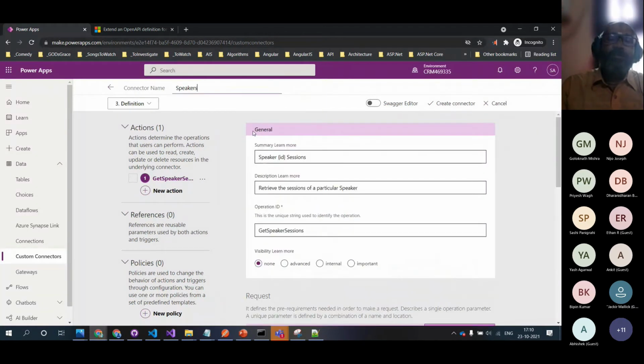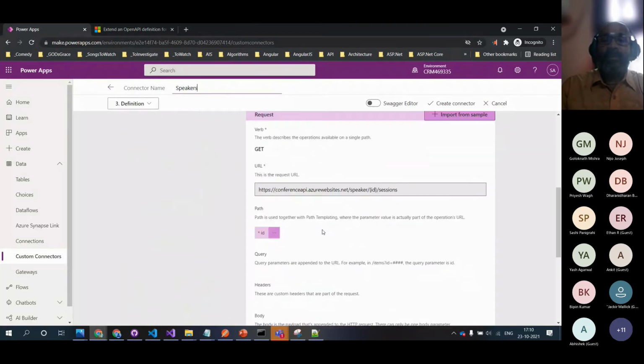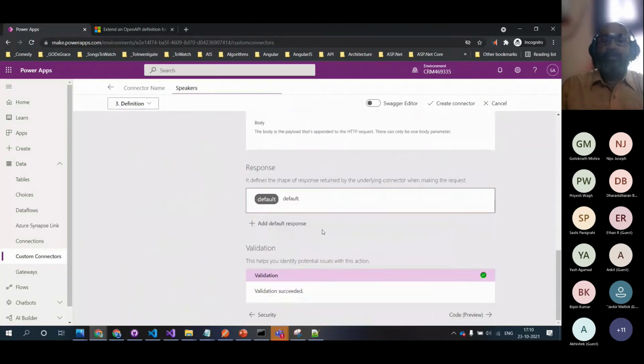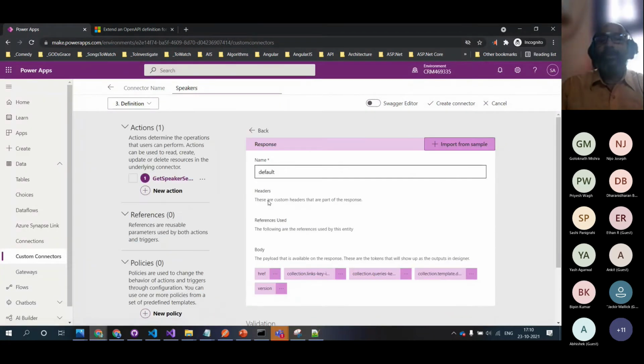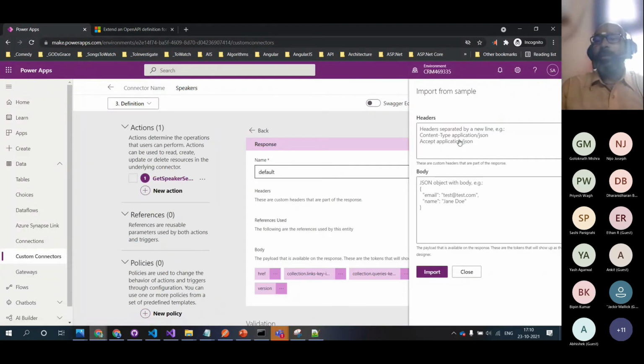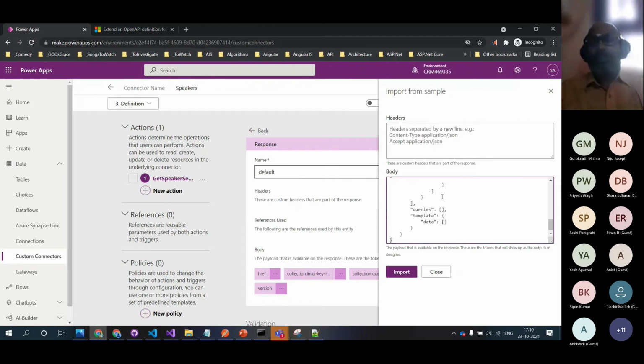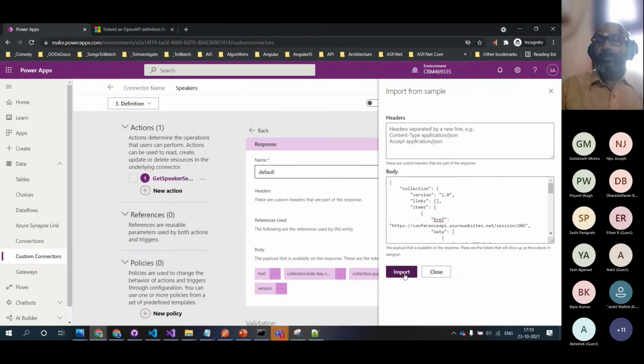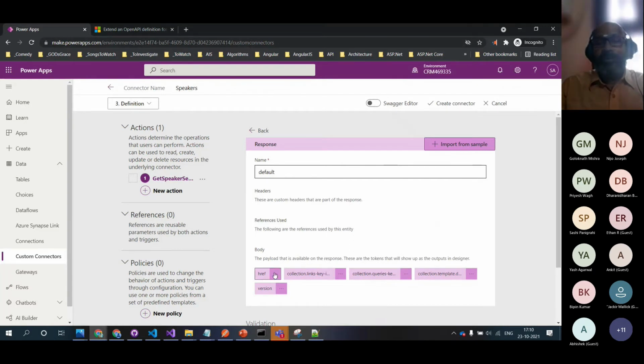When I was trying this custom connector, it wasn't working properly. That's when I understood that you double click on this default, come here, click on Import, and then put it here. Okay, that's the catch. So you come and import it. It should show all those values or properties which are there.